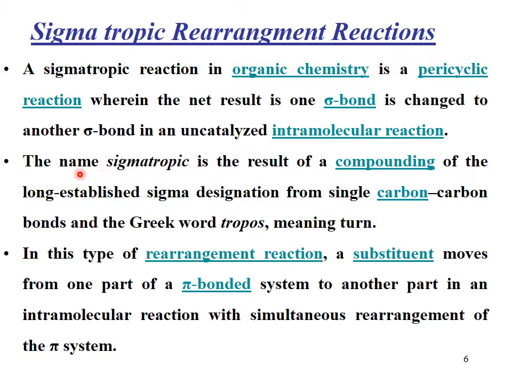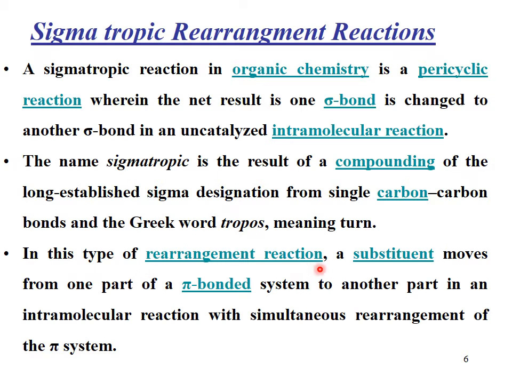Once again, in this type of rearrangement reaction, a substituent moves. Here also there is a substituent group on the skeleton that moves from one part of the pi bond system to another part in an intramolecular reaction. This is intramolecular, within the same molecule, meaning the basic skeleton is the same. Within the same molecule, substituents move from one part to another with simultaneous rearrangement of the pi system.